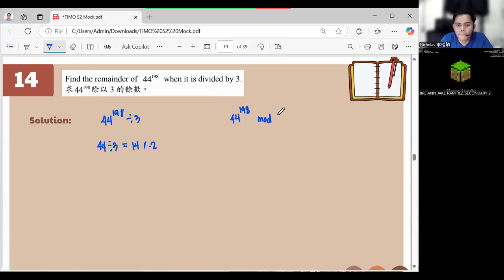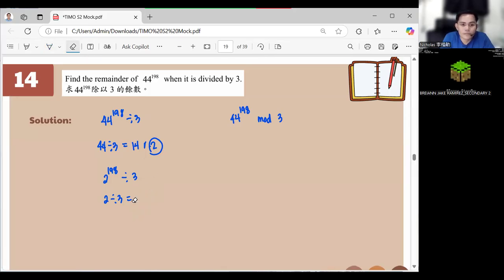Which is the same. In modulo, the other way to do that is still the remainder technique, and that is what I'm doing in the first solution. Now, we use the remainder technique. So this becomes 2 raised to 198 and then divided by 3. Now, 2 divided by 3 will be 0, but you will have there a negative.